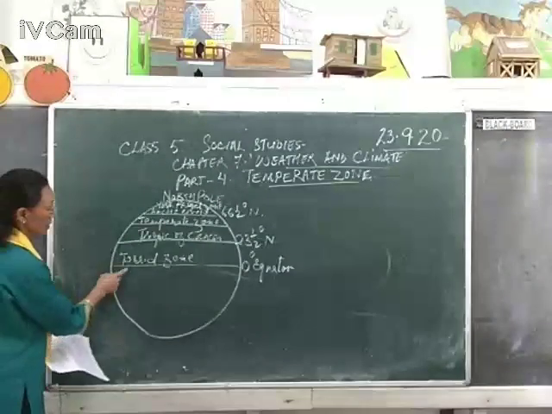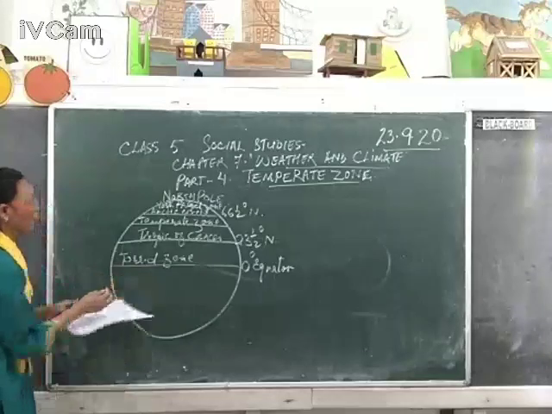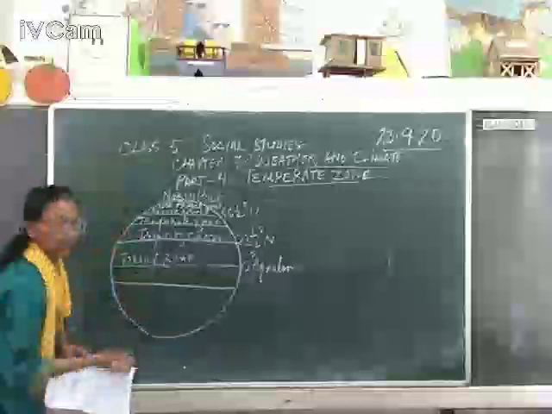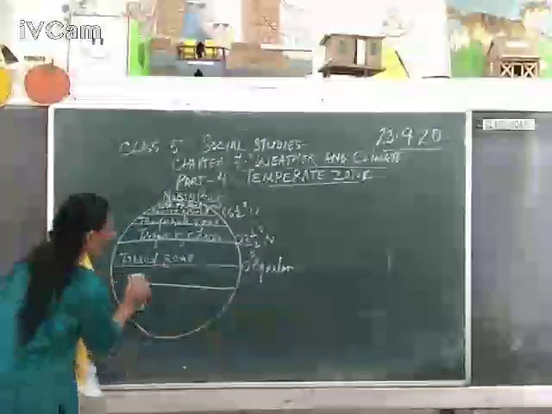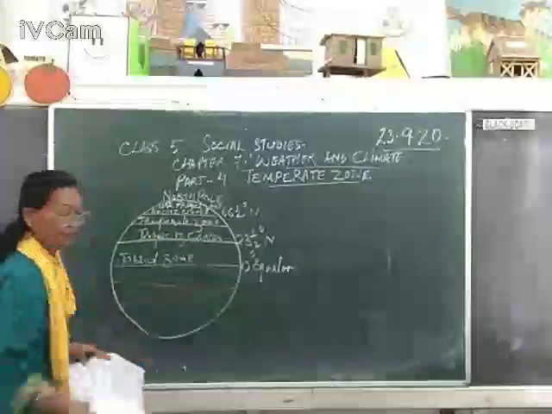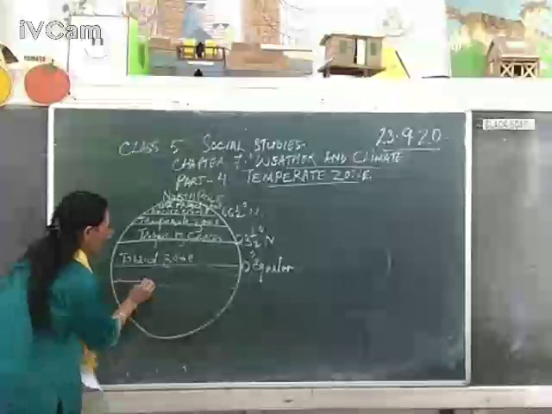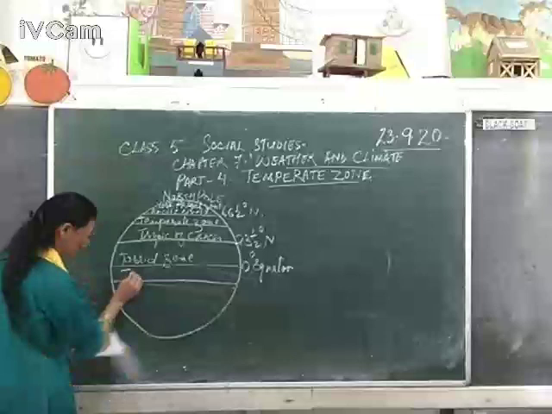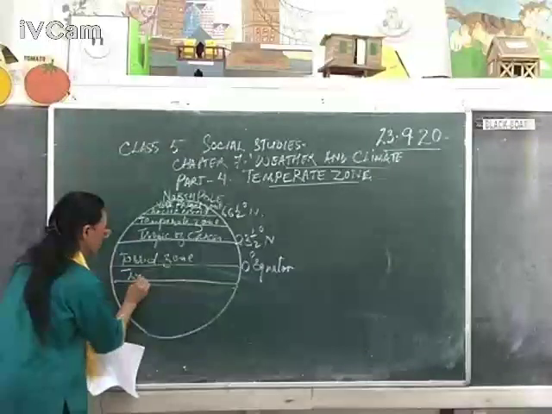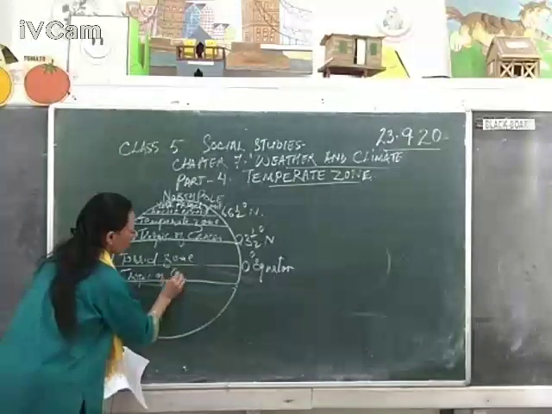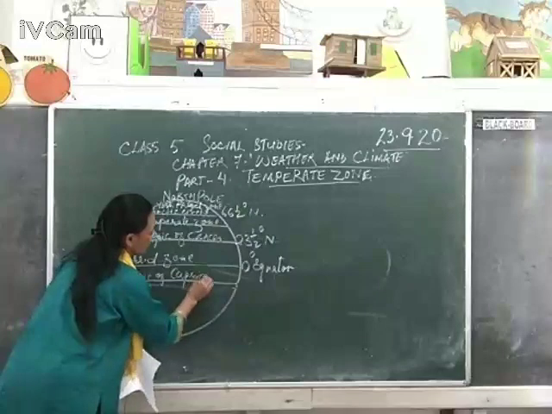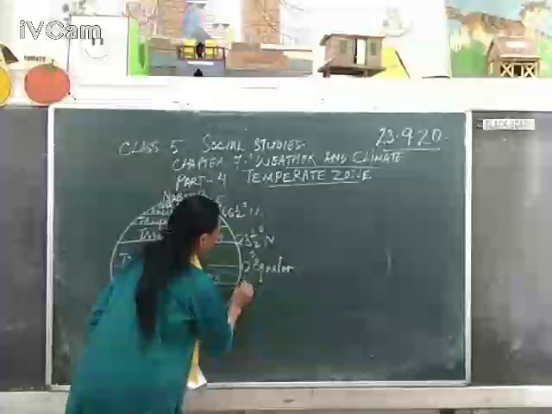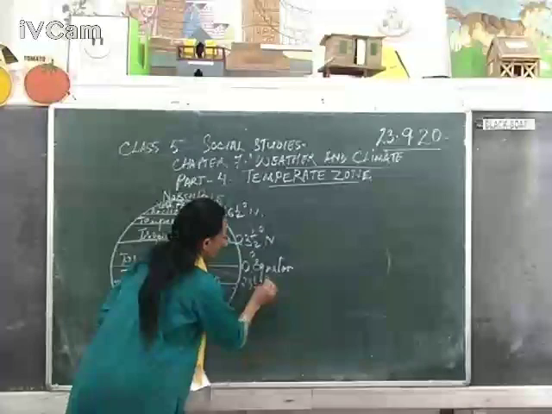Just below Torrid Zone, we have Tropic of Capricorn. We will not get a space here, so I'll make it a little bit small. Okay, this is called Tropic of Capricorn. It is 23.5 degree south.